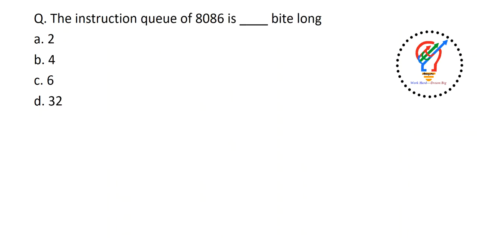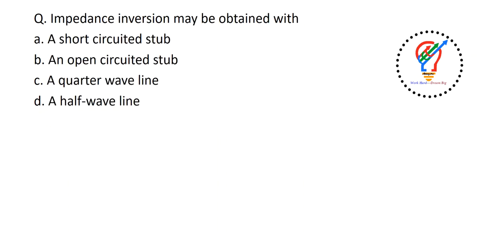Next one. The instruction queue of 8086 is dash bit long. So it is 6 bit long. The impedance inversion may be obtained with a short circuited stub, an open circuited stub, a quarter wave line, a half wave line. The answer is a quarter wave line.